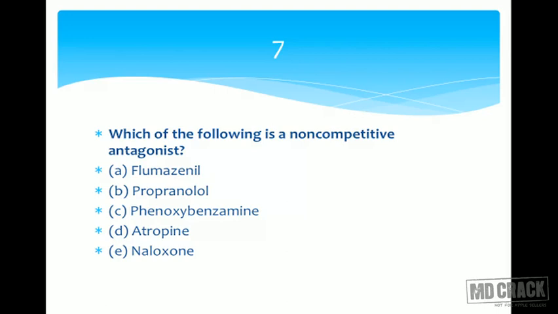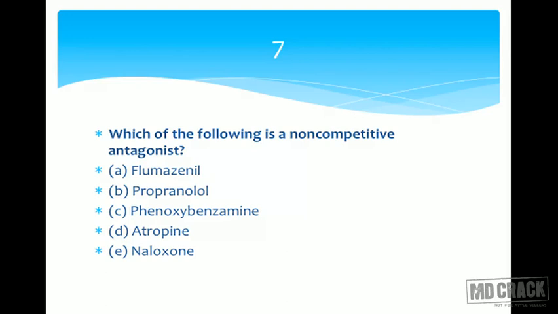Let's try to locate what is the drug against which this substance works as an antagonist. Flumazenil is an antagonist of benzodiazepines, also non-benzodiazepines. So flumazenil has a competitive action, and benzodiazepines and non-benzodiazepines will be the agonist. So this is competitive antagonism. Propranolol is a beta blocker, so it's going to block the beta receptor. So it's a receptor antagonism, blockade of the beta receptor, and if any beta stimulant is given, there's going to be a competition for the same receptor. So propranolol is a competitive antagonist.